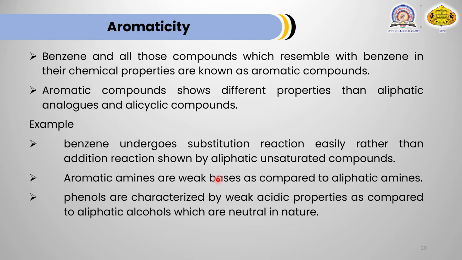Phenols are acidic because the phenoxide ion which is formed is stabilized by delocalization, and that's why phenols are acidic in nature. These are some examples. In these examples, we have seen that due to aromatic character, properties of these compounds are changed.